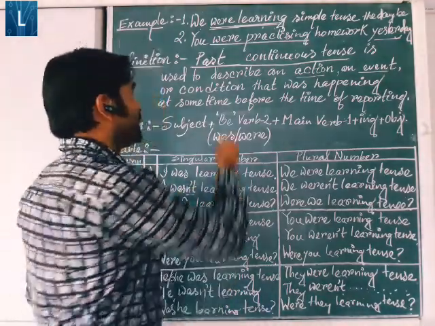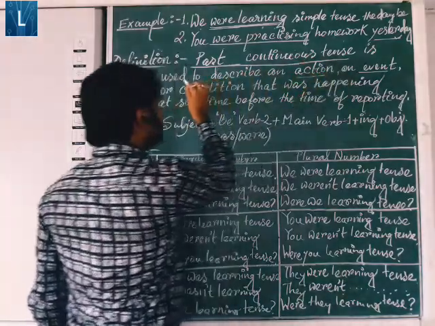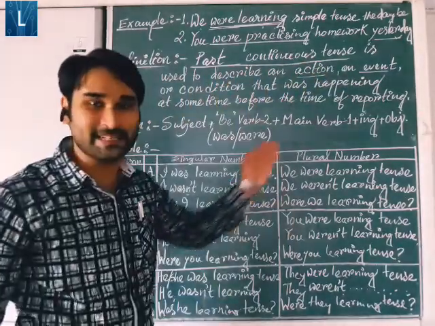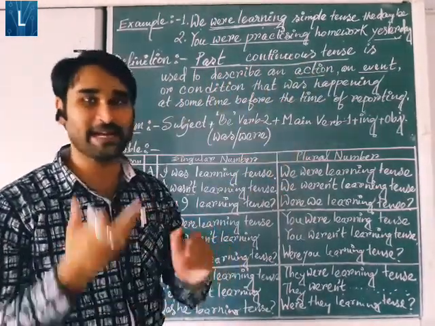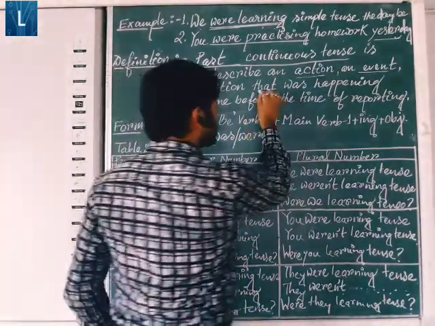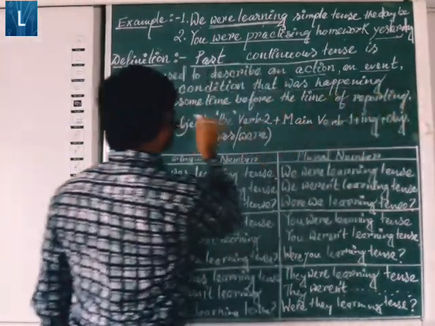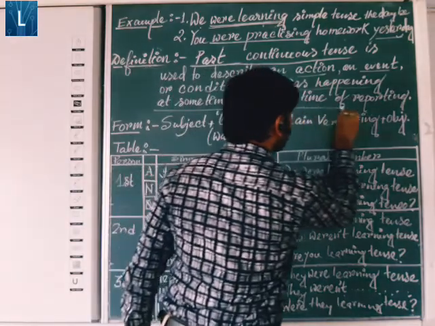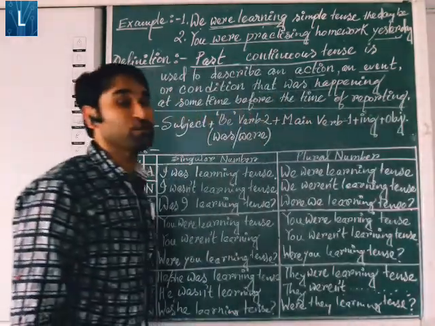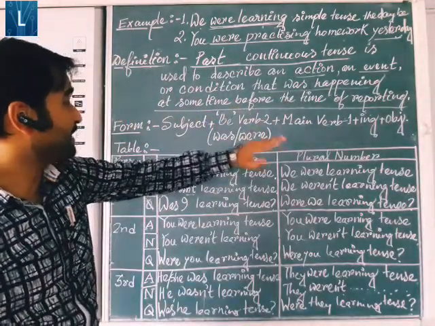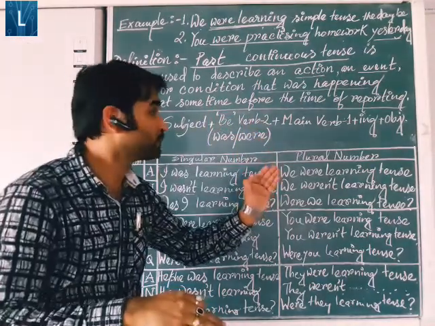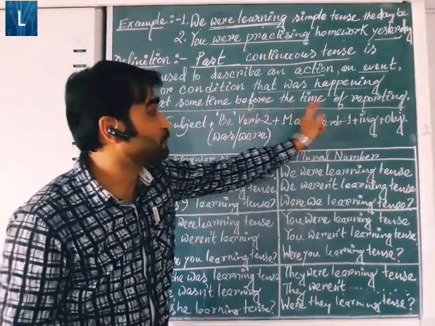What is it? Past continuous tense is used to describe an action or event, or it may be a condition that was happening, mind you, that was happening at some time before the time of reporting. So that was happening at some time before. When? Before the time of reporting.